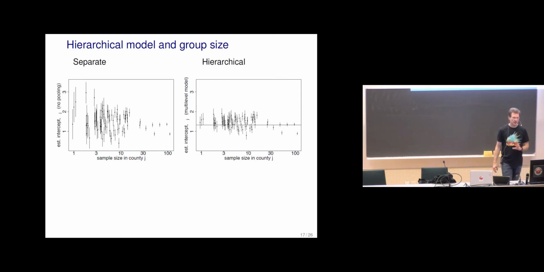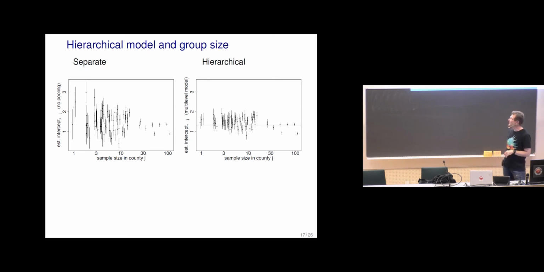This is something like the plots commonly used. This is the radon example, which is discussed later in one of the chapters, showing that when we have different numbers of observations in different groups, in this case different counties, and on the x-axis there's the sample size in county J. On the left-hand side there's a separate model, and when the sample size in some county is small, there's larger uncertainty.